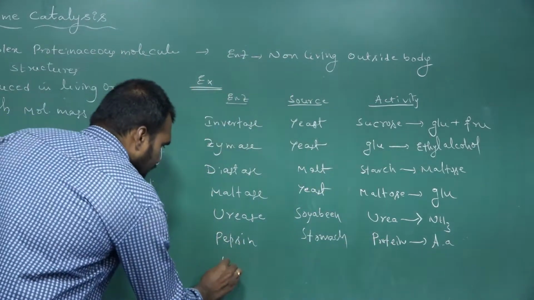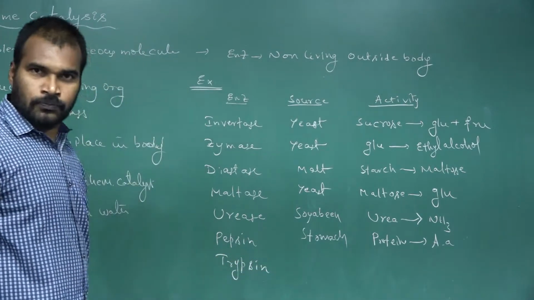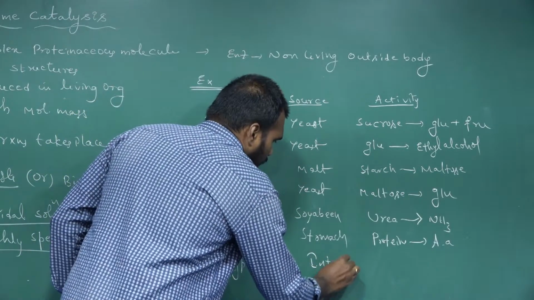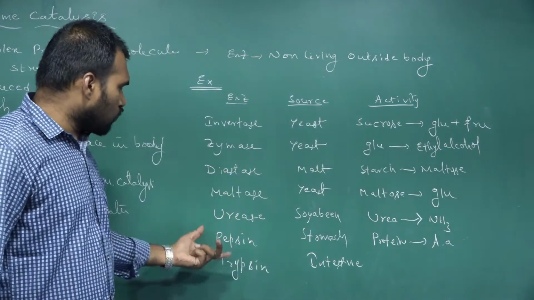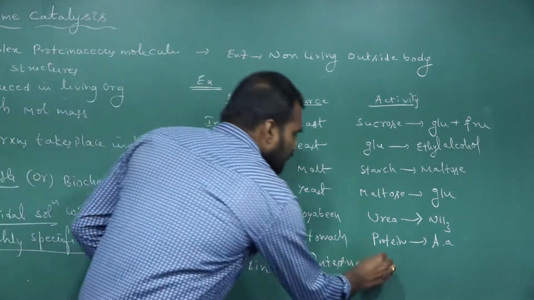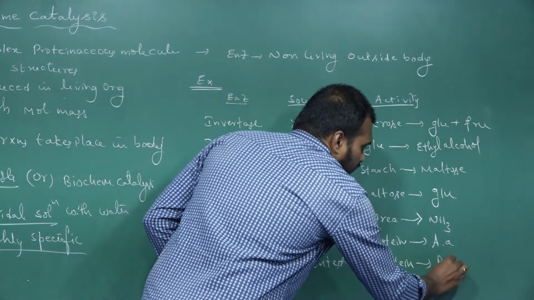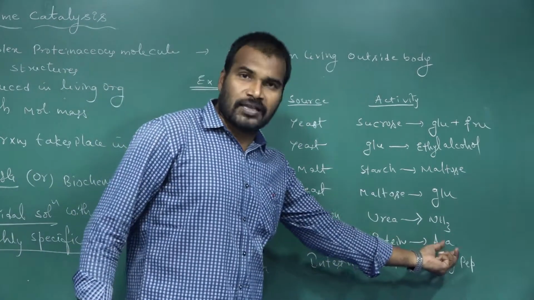One more enzyme is there, that is what? Trypsin. Trypsin, and its source is the intestine of our digestive system. So what is the role of trypsin? It converts the proteins into polypeptides. It is not directly hydrolyzing the proteins into amino acids.